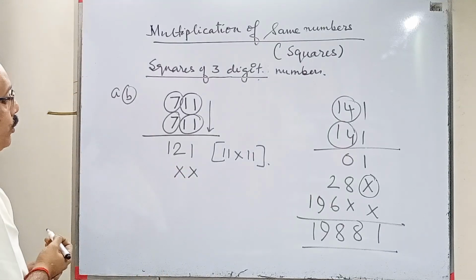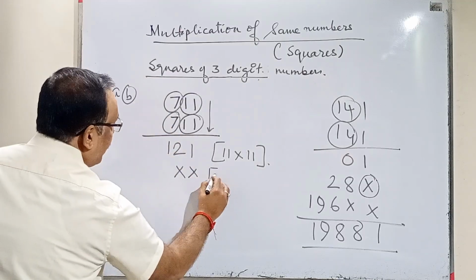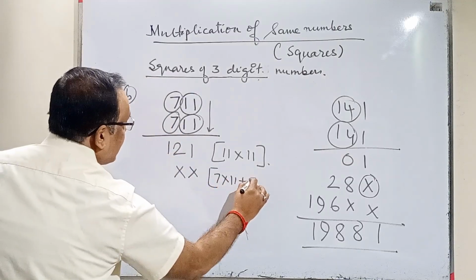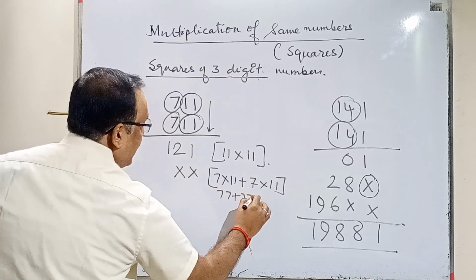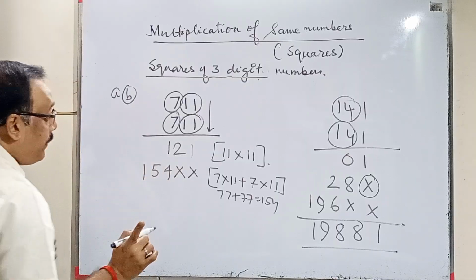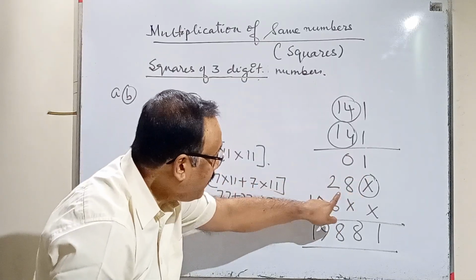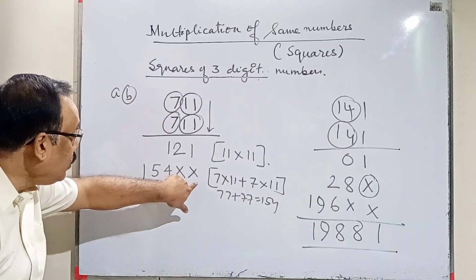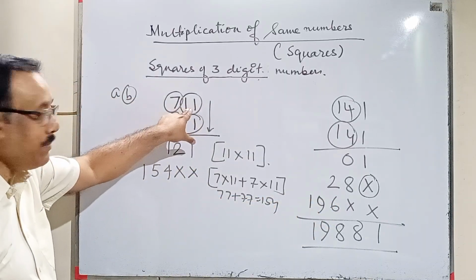And now you do the same operation. Cross 7 into 11, 7 into 11 plus 7 into 11. That means 77 plus 77, that is 154. So we'll put 154. The only difference to be noted: here after one place we wrote this, here we have left 2 places, when the first 2 digits are combinedly taken as my first element.